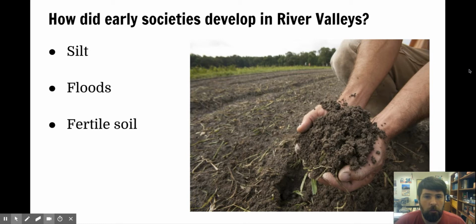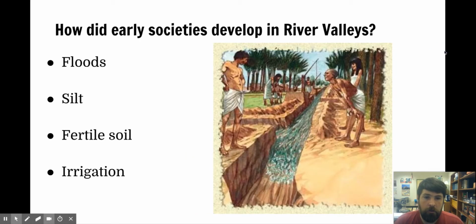When it does that, it can be very destructive, but it's also really a good thing for the soil. All of that silt that's in the water is left deposited in the soil around the river, and it makes the soil really rich and fertile. That means there's lots of nutrients in the soil that are good for crops, and that makes farming easier. So flooding deposits silt in the soil, makes the soil rich and good for farming. Also, there's irrigation. Here you can see an illustration of an irrigation ditch. That's when you dig a canal or a channel away from the river to channel the water to the crops, and it helps you to water the crops more efficiently and helps you to grow more food.